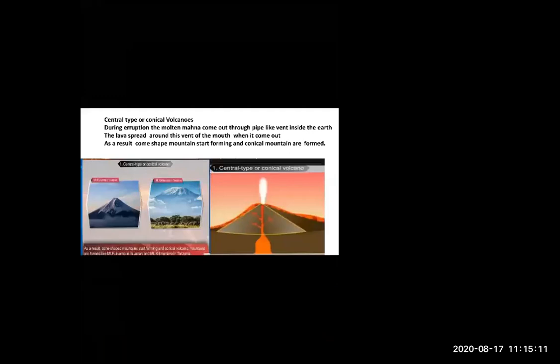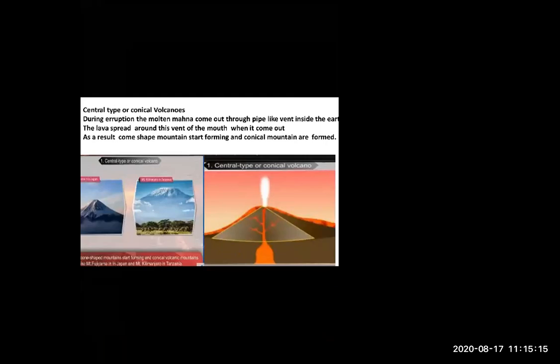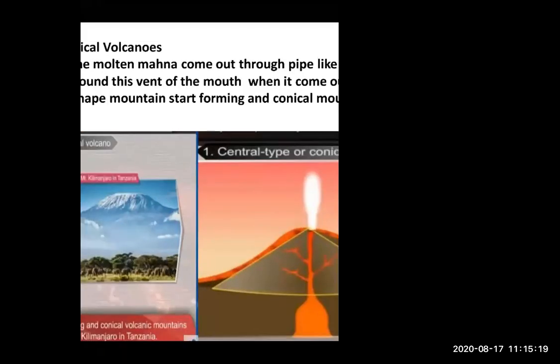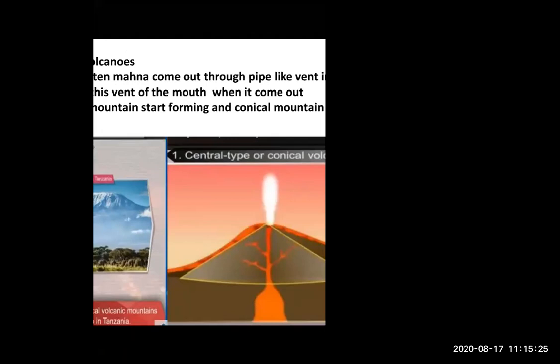So in short, what is the central type or conical type? Central type or conical type means whenever molten magma comes out from the pipe. Okay, this is the pipe, students. Whenever molten magma comes out from the pipe, conical mountains are formed. Because of this, it is also called a central type or conical volcano.